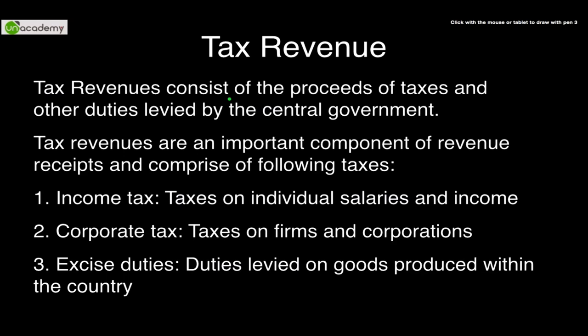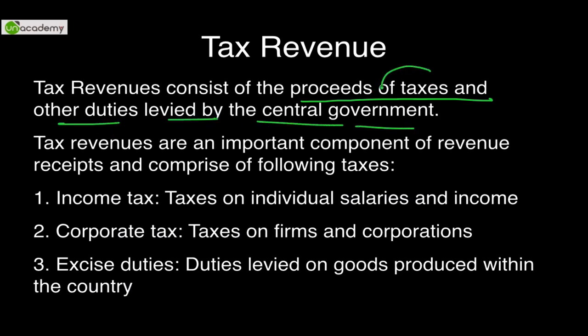So what are tax revenues? Tax revenues consist of the proceeds of taxes and other duties levied by the central government. Taxes, as we had discussed, wealth tax, income tax, etc. Duties can be customs duty, excise duty, additional customs duty, special additional duty, anti-dumping duty. There are hundreds of duties existing in this country. So tax revenues are an important component of revenue receipts, comprising the following taxes. Now this is a very brief introduction of taxes. Rest, purely the taxes would be understood when we do the Indian taxation regime.